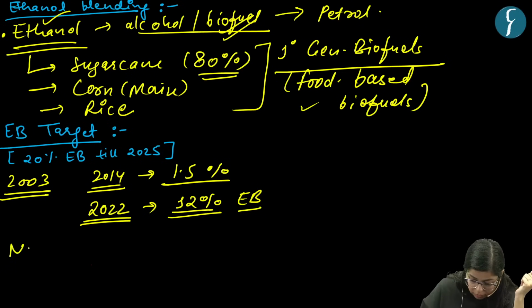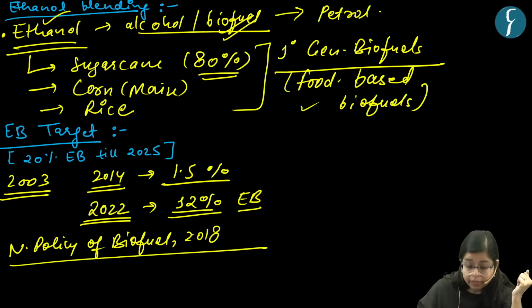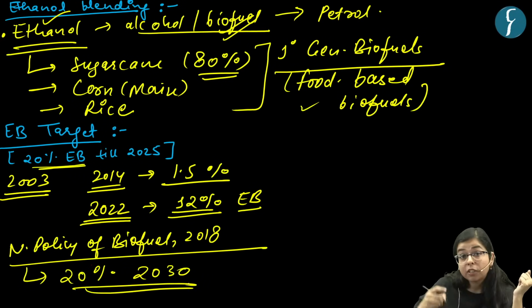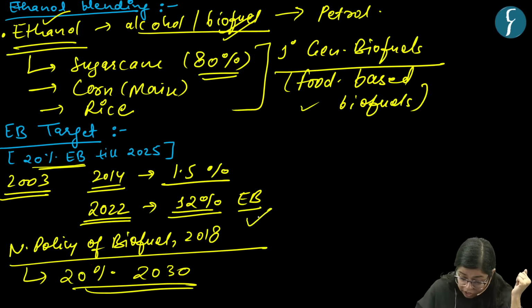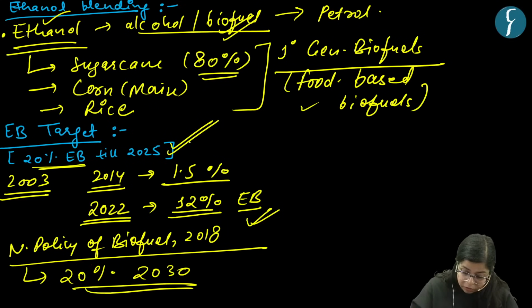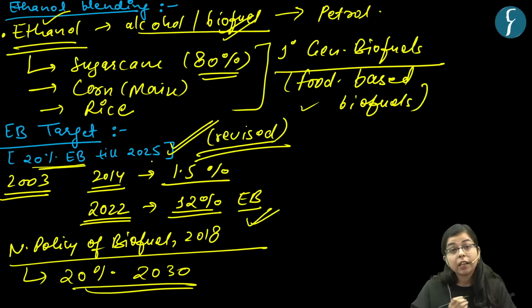In the national policy on biofuels, which is a policy by the government launched in the year 2018, the earlier target was to achieve 20% ethanol blending by the year 2030. But since India achieved 12% ethanol blending in the year 2022 itself, the government of India revised this target. So the revised target is to achieve 20% ethanol blending by the year 2025.